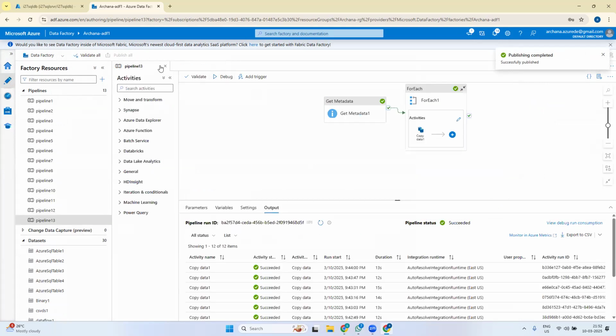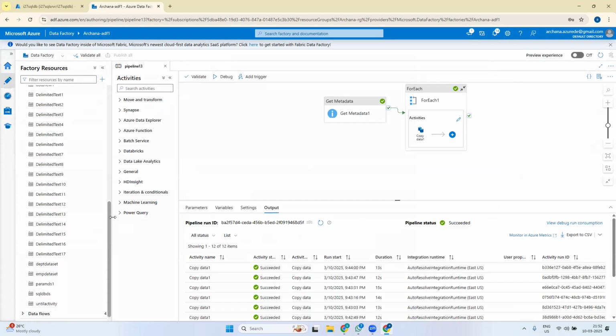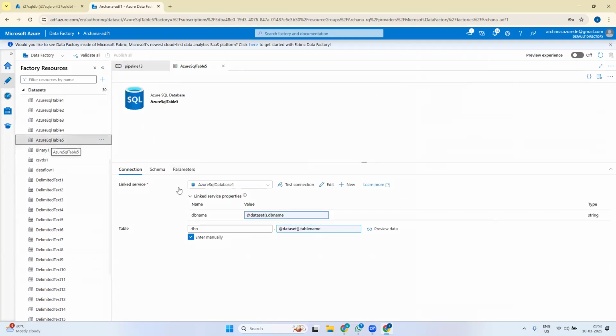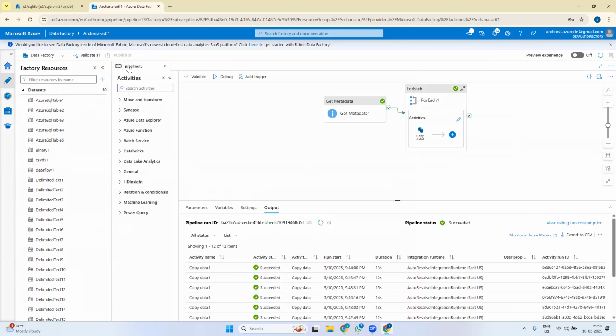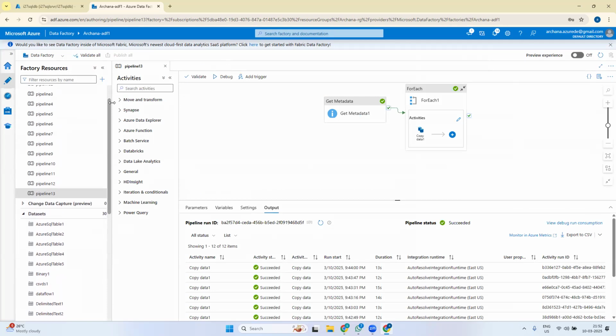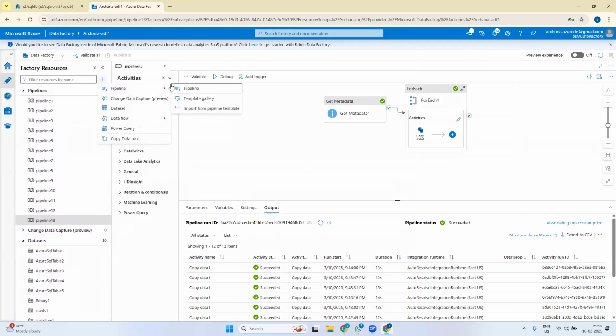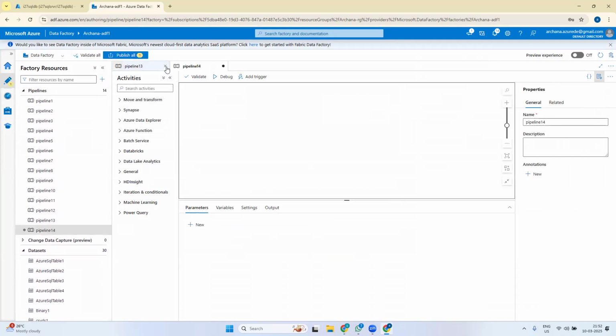Okay, now we'll try to create a pipeline. Our dataset is the last one, I guess. Azure SQL table file, this should be our dataset. Yes. I'm not naming them, I am creating an issue, right? So we'll create a new pipeline.